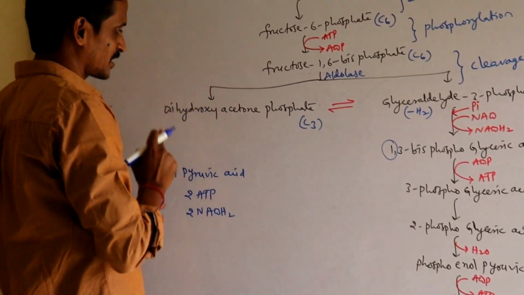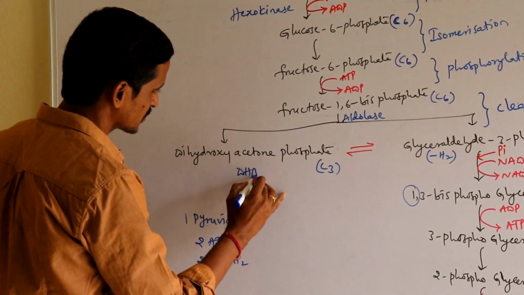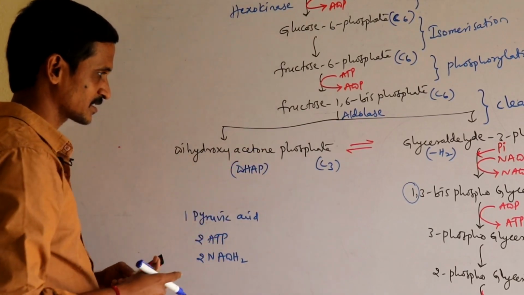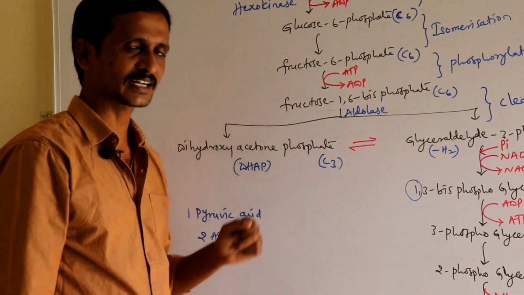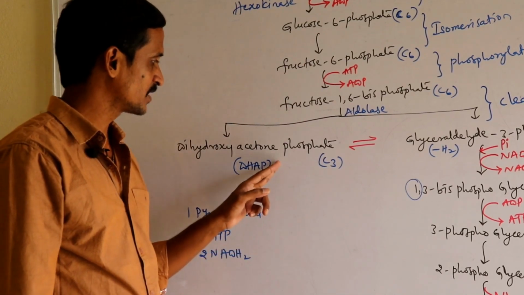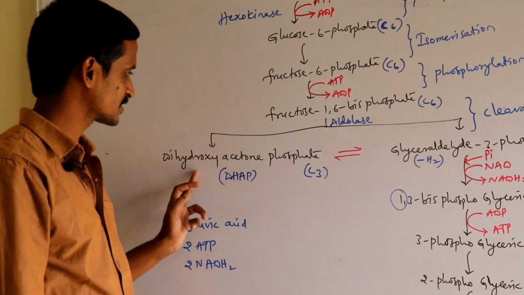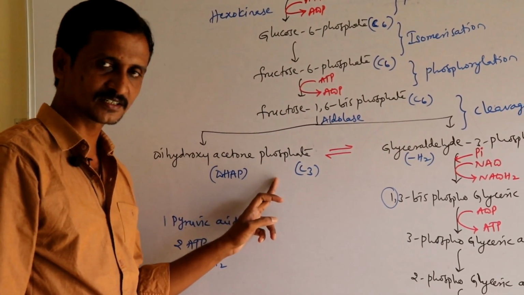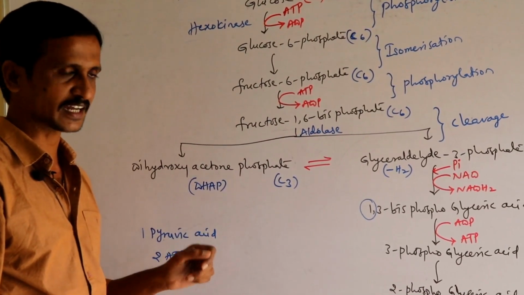But look at this compound DHAP, that is dihydroxyacetone phosphate. This DHAP is a biologically inactive substance. It will not undergo subsequent reactions.